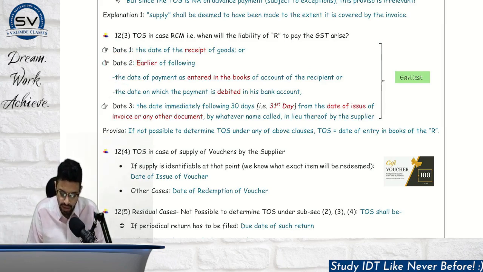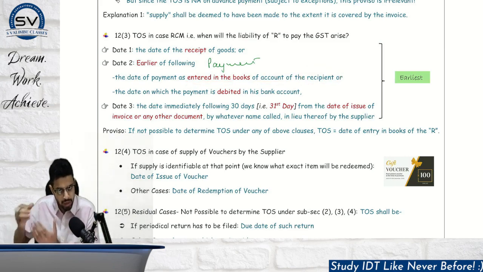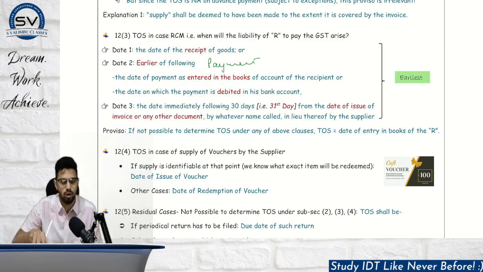Okay, this is basically with respect to your payment date. Now what is the payment date? The date of payment as entered in the books of accounts of recipient, that is, in my books of accounts, I will show my payment entry. That needs to be compared with the date on which the payment is actually debited from my bank account, right?